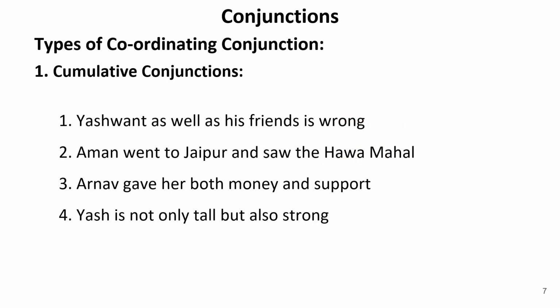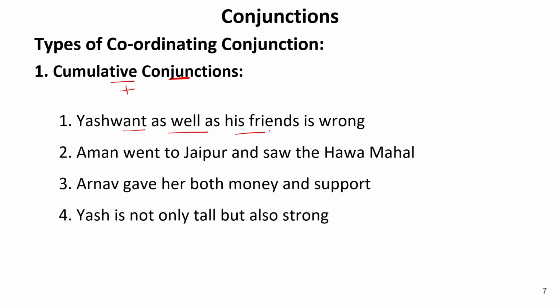Types of coordinating conjunctions. Now we know the concept of coordinating conjunction very well. So here we are going to discuss the types of coordinating conjunctions. What are the types? The first one is the cumulative conjunction. Cumulative means to cumulate, to add something or join something, to gather something, to collect something. So cumulate basically means to add something. So let us see the sentences.